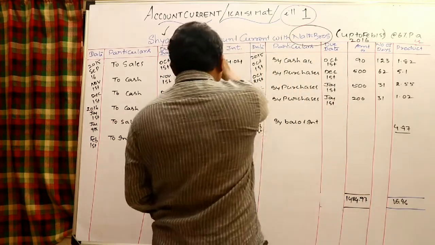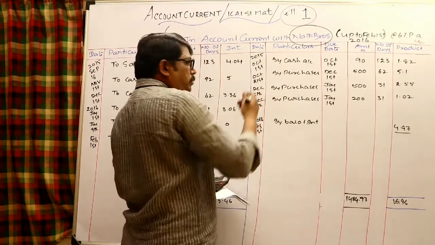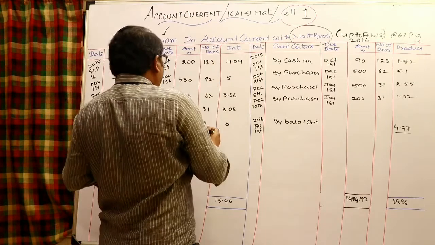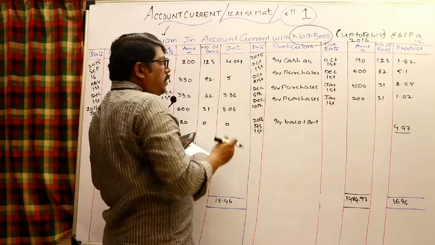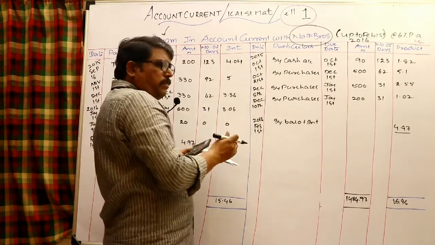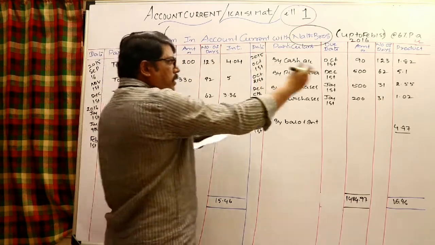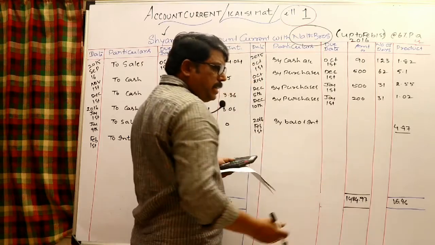Out of that, this is all the amount I have to collect from Sham. He is a debtor for us. This is a personal account. Whatever I write on the debit side, for that I am making him a debtor. Whatever I am writing on the credit side, I am making him a creditor.